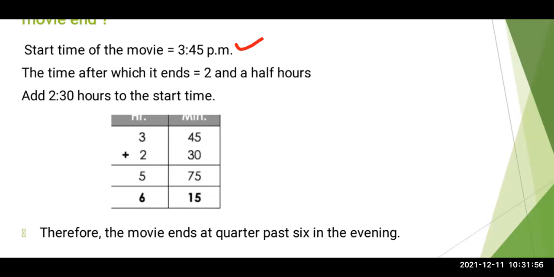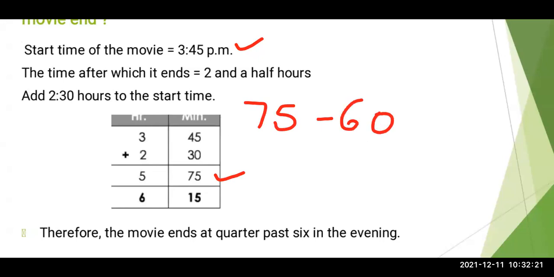Now 45 plus 30 means 5 plus 0 will become 5, and 4 plus 3 will become 7. 3 plus 2 will become 5. Till here. Now 75 minutes तो होता नहीं है. So that time what I have explained you, what you have to do? From 75 you have to subtract 60.